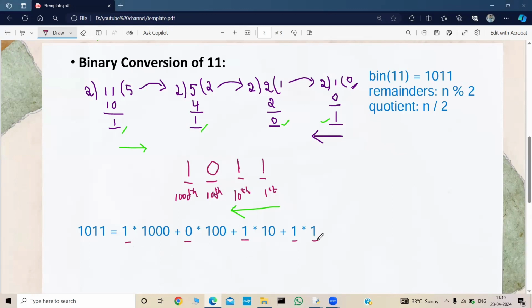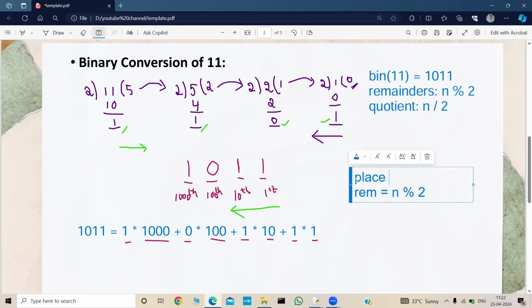And these are my places: the first place, 10th place, 100th place, 1000th place, right? So what we are doing is, every time we multiply our remainders with their places and add them, right? That's it. So simple. So at first we do n mod 2, right? Let us say initially my place was 1.